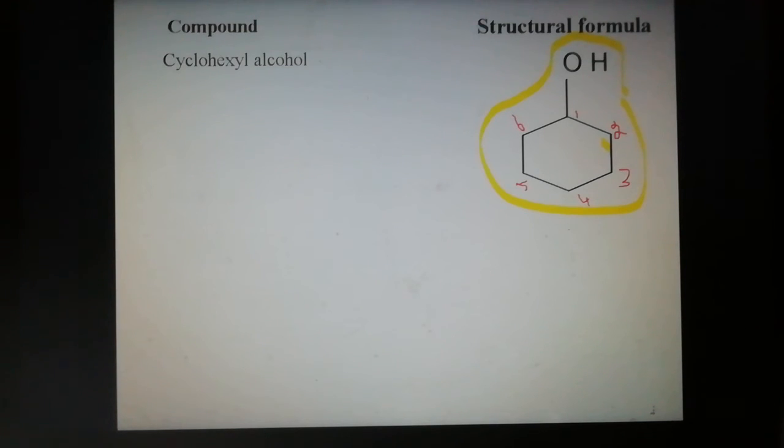So it is a 6 carbon system, cyclohex. The ring is closed, so cyclohex is the root word. The molecular formula of the given compound is C6H11OH, the molecular formula of cyclohexyl alcohol.